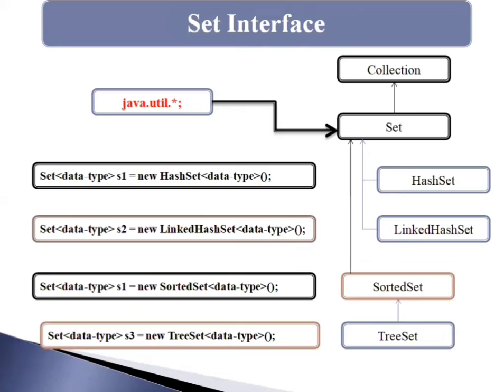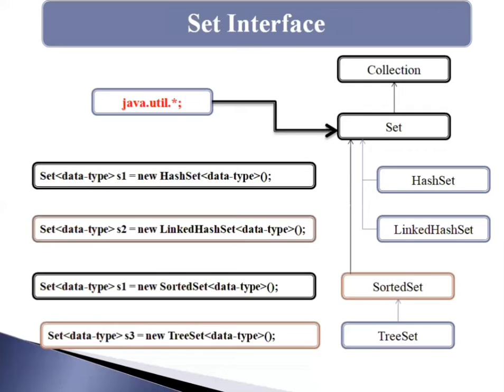So first, the Set interface extends the Collection interface. The Set interface is available in the java.util package, and it extends the Collection interface as told earlier.